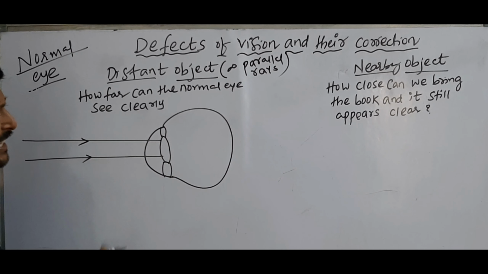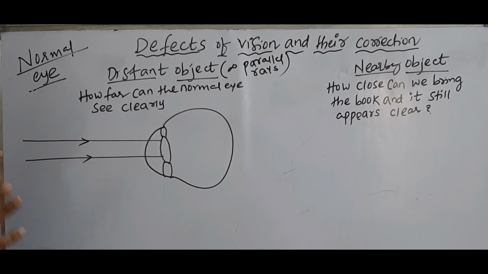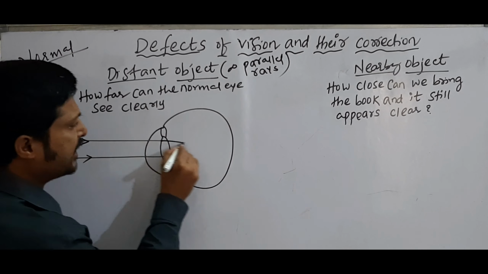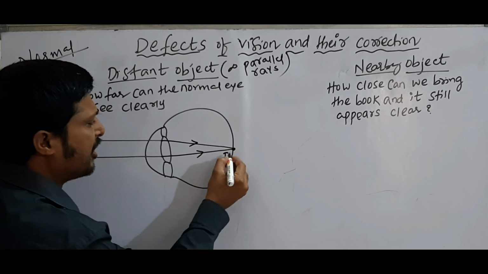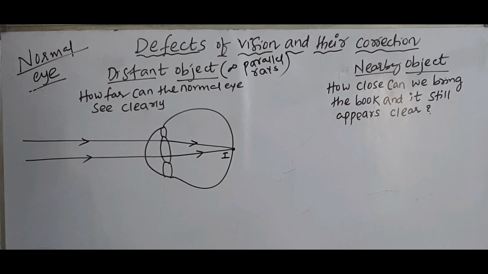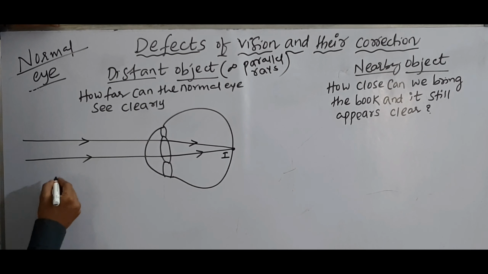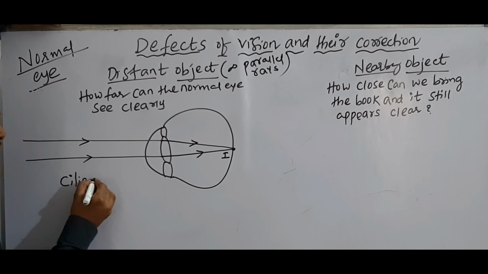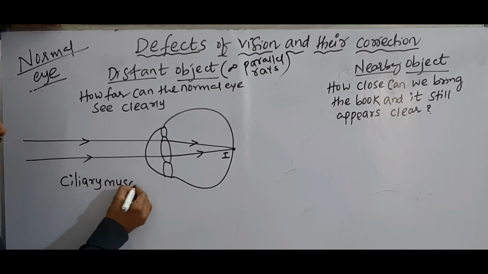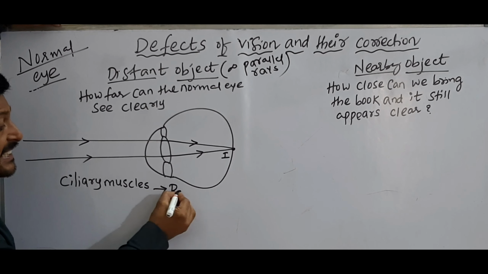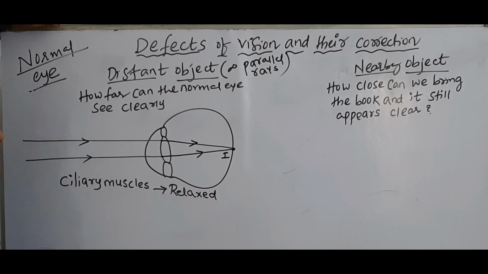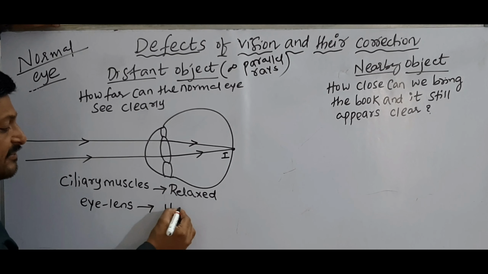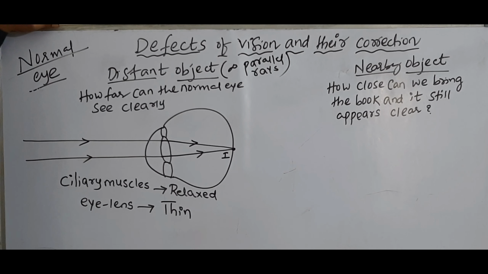This is a convex lens. The convex lens converges the rays and the image is formed on the retina. When the eye is seeing distant objects, the ciliary muscles are relaxed. This is important.